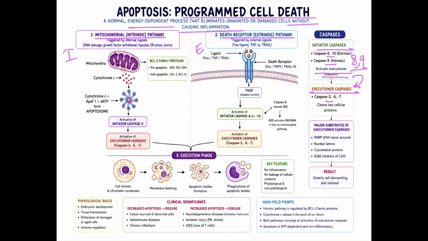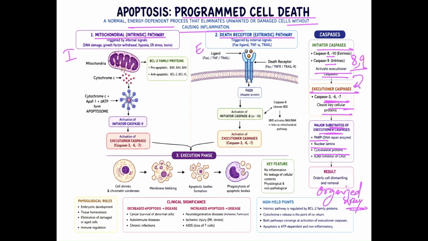Executioner caspases are 3, 6, 7. They cleave the key cellular proteins of the cell. The major substrates of executioner caspases are PARP, DNA repair enzymes, nuclear lamins, and cytoskeletal proteins. These all make the cell die in an organized way.